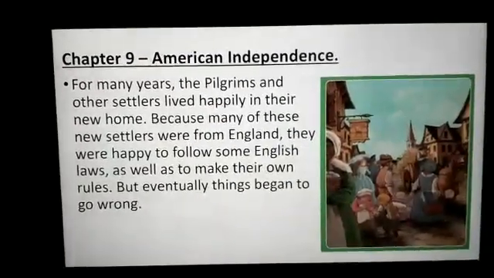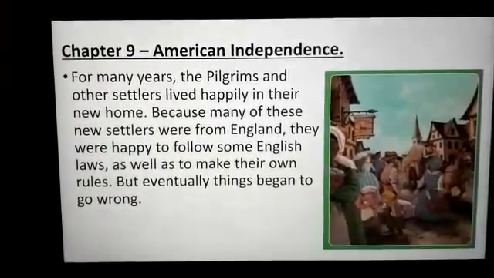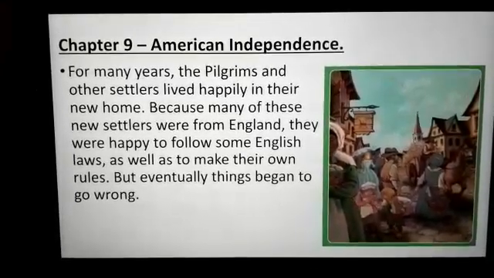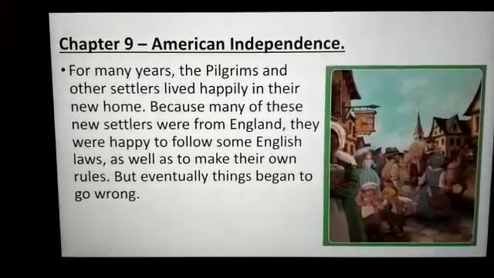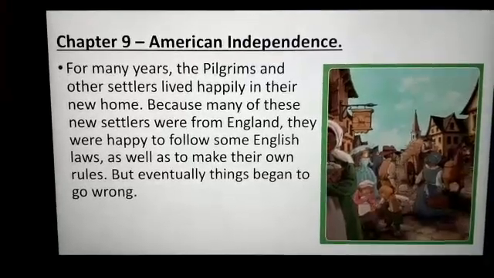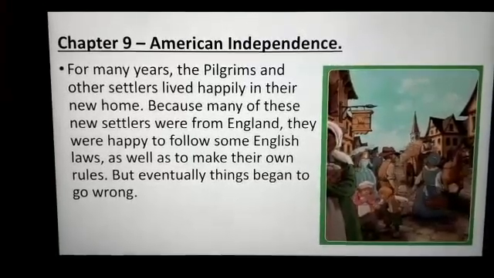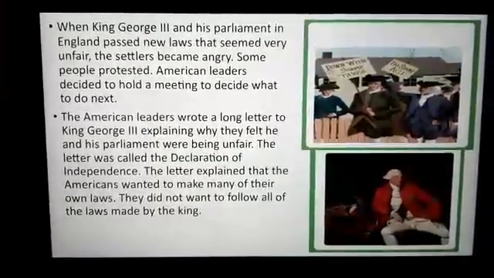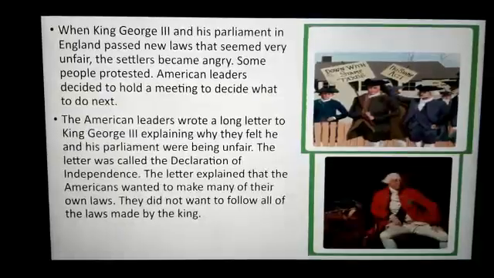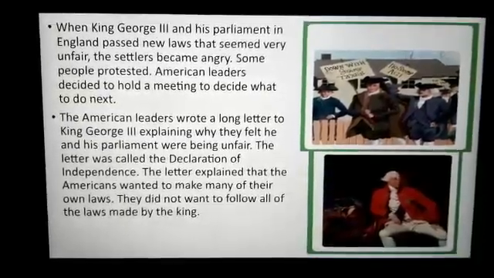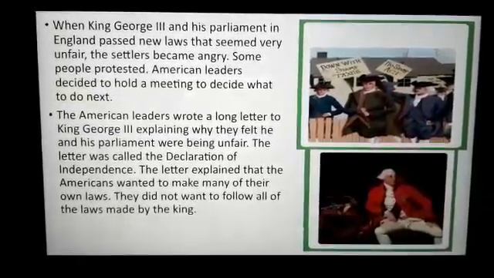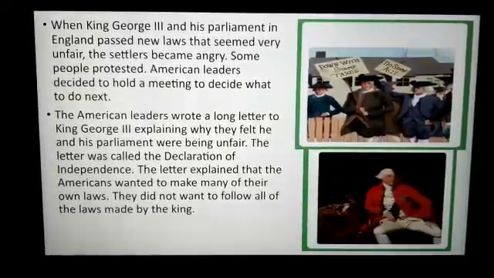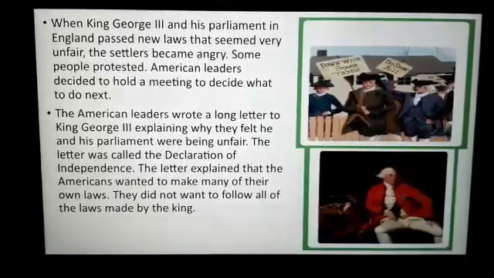Chapter 9, American Independence. For many years, the Pilgrims and other settlers lived happily in their new home. Because many of these new settlers were from England, they were happy to follow some English laws as well as to make their own rules. But eventually, things began to go wrong. When King George III and his parliament in England passed new laws that seemed very unfair, the settlers became angry. Some people protested. American leaders decided to hold a meeting to decide what to do next.